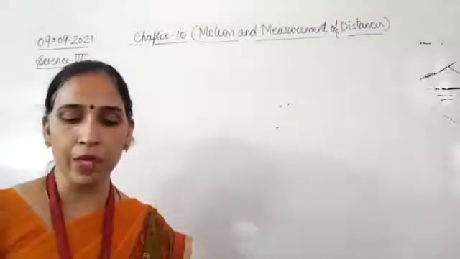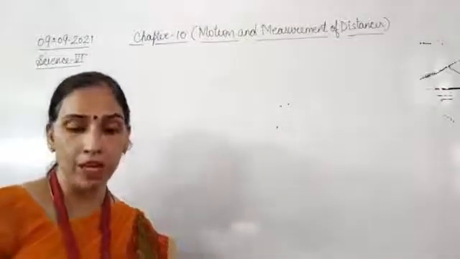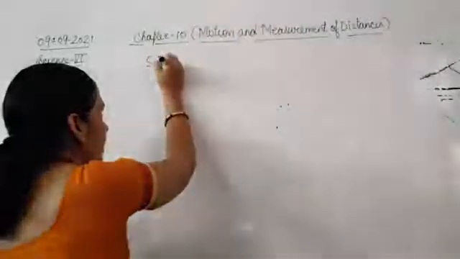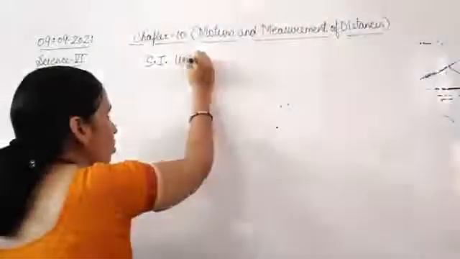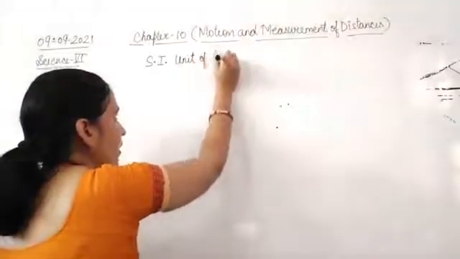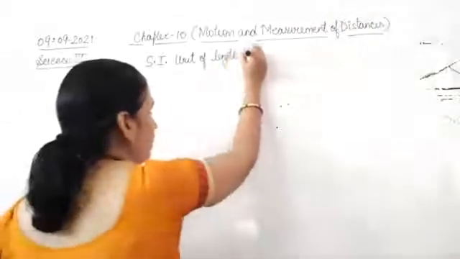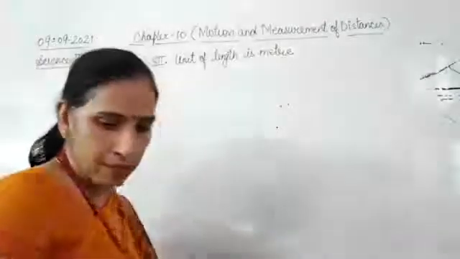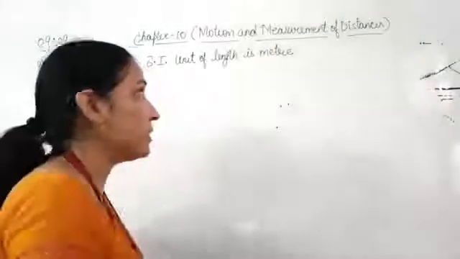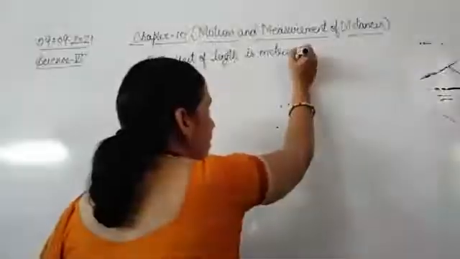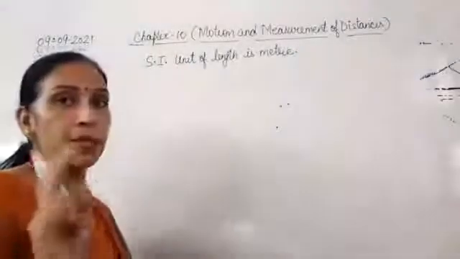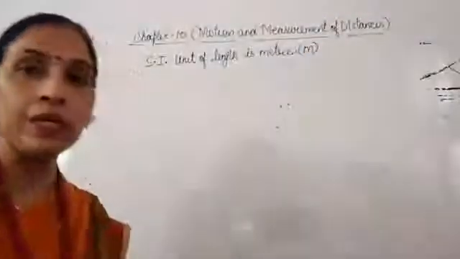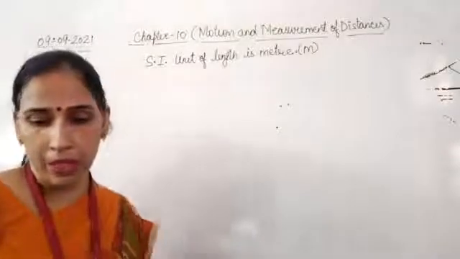Now the SI unit of measuring length is meter. Fine. The SI unit of length, the Standard International Unit of length, is meter. Sometimes it is written as metre also. And what is the abbreviation of meter? M is the abbreviation of meter. So the symbol is m.